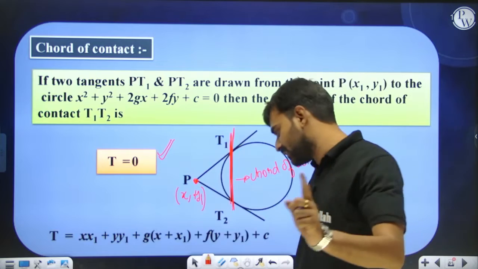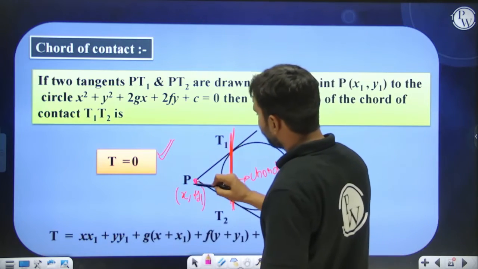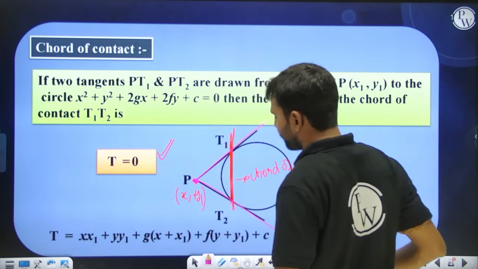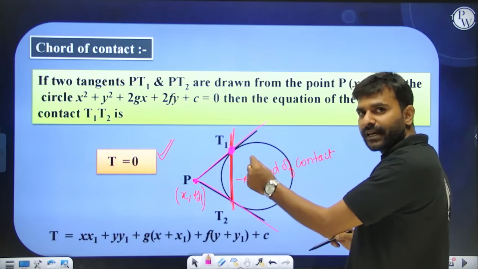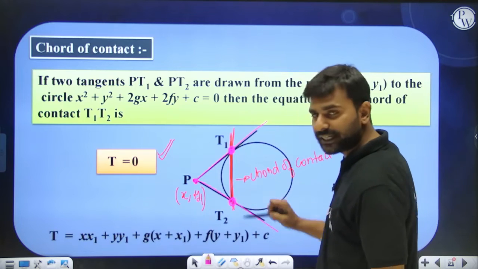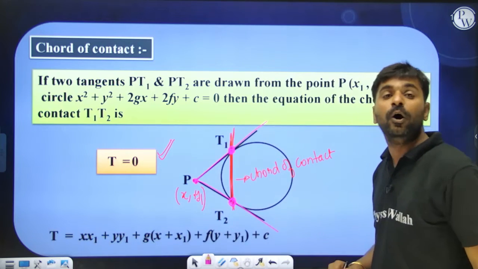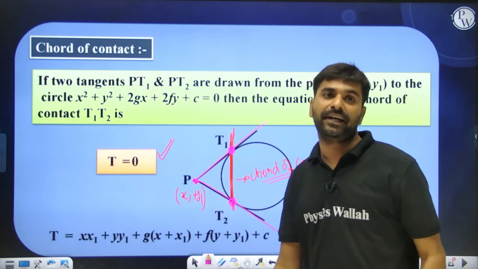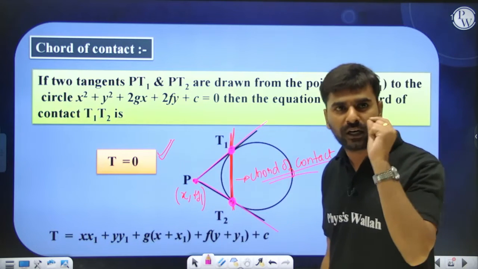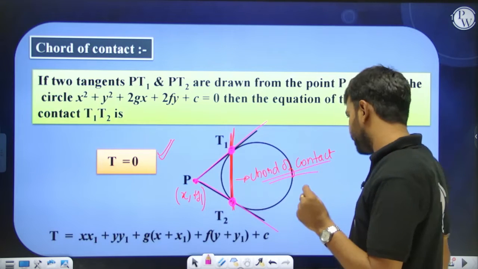When the point is external, we can draw two tangents from it. This is the meeting point of the circle and one tangent, and this is the meeting point of the other tangent and the circle. If we join those two points of contact, what we get is the chord of contact, and that equation is represented by T equal to 0 if the point is not lying on the curve. A very, very important point.